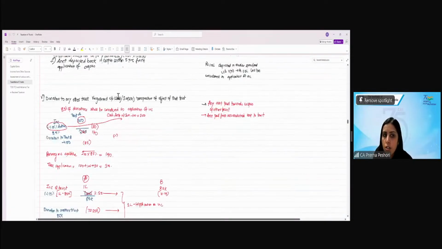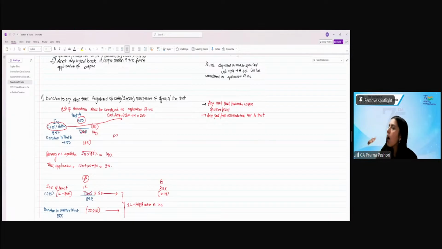Donation to any other trust registered under 12AB or 10(23C), irrespective of the objective of the trust. So if you make a donation to another trust, only 85% of the donation shall be considered as application of income.